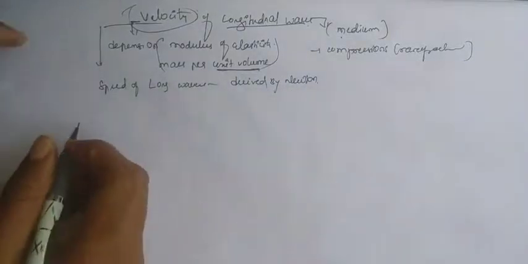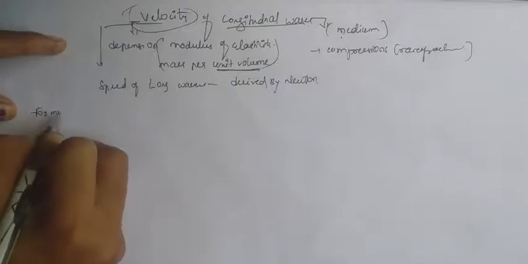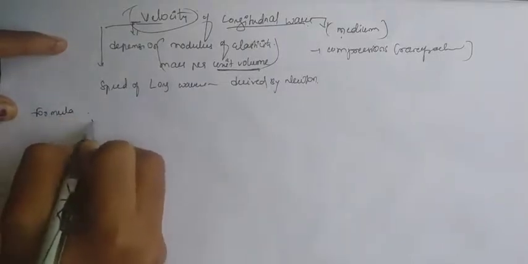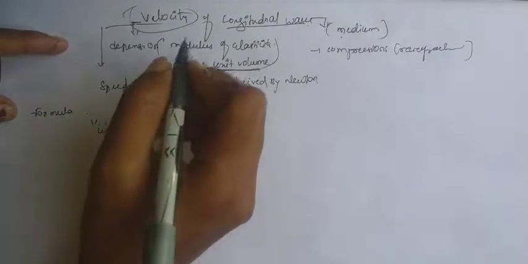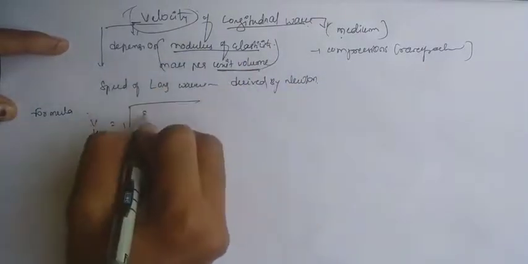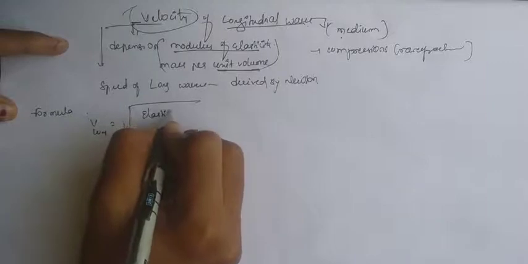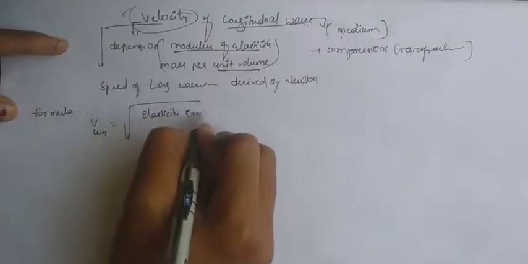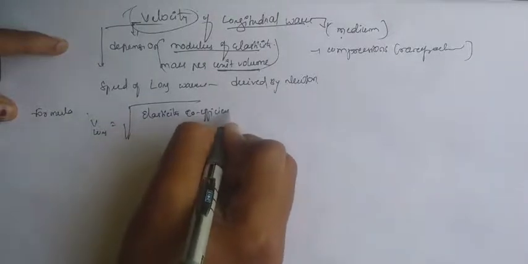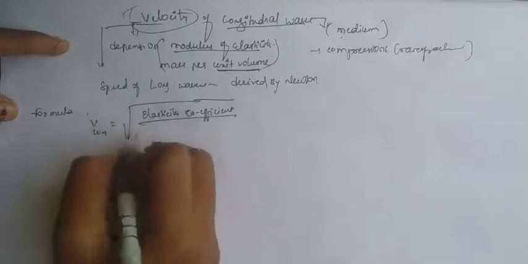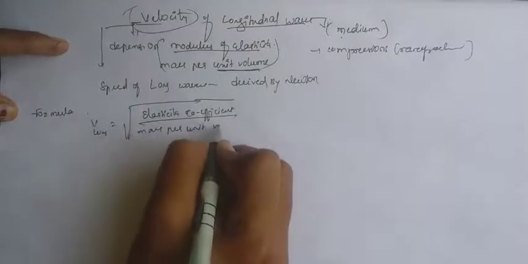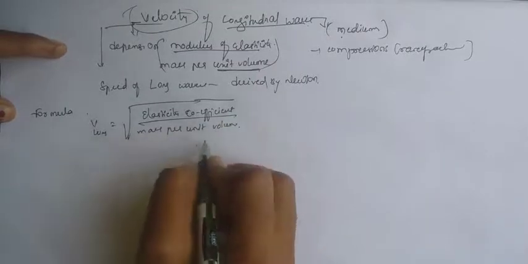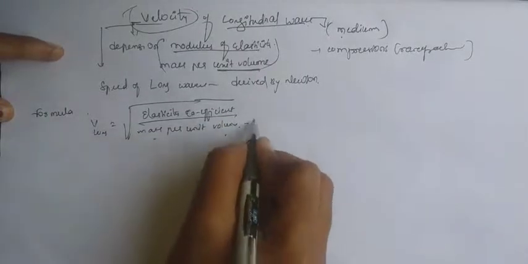Okay, so he has given a formula: the velocity of longitudinal waves is equal to the square root of the modulus of elasticity, that's why the elasticity coefficient, divided by the mass per unit volume, not the length. So mass by volume gives what? Density.